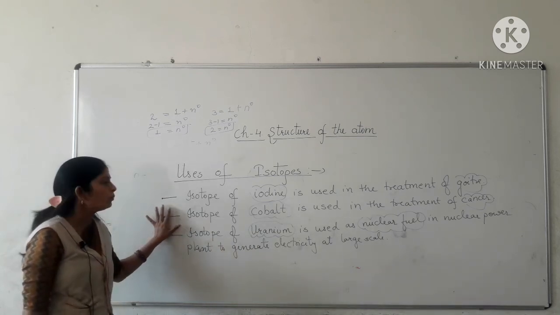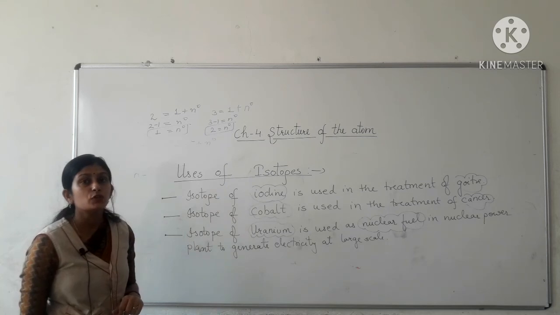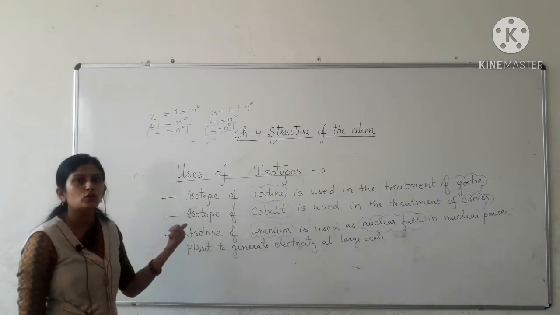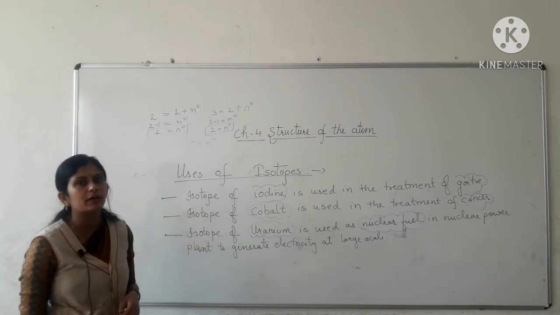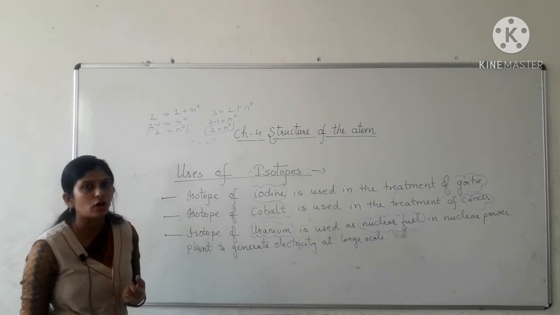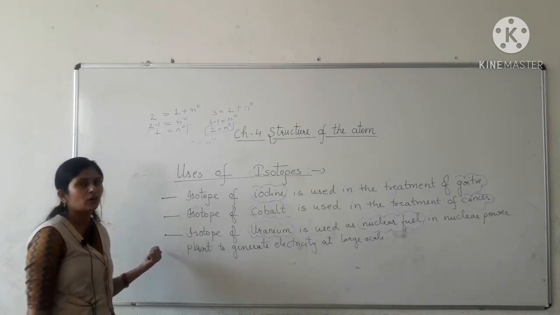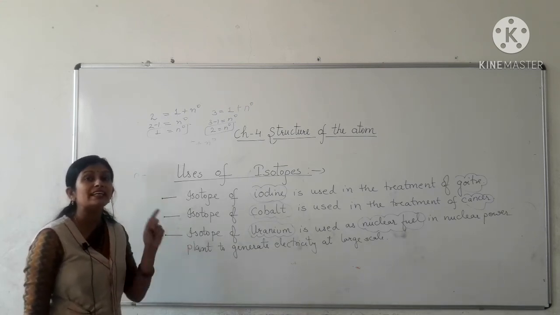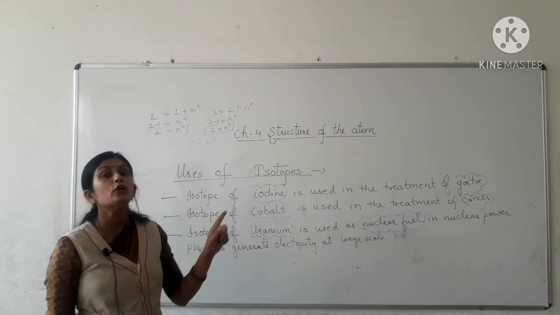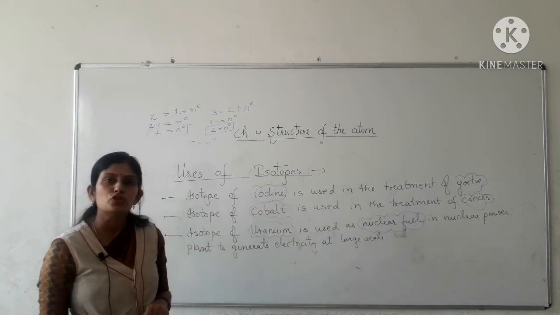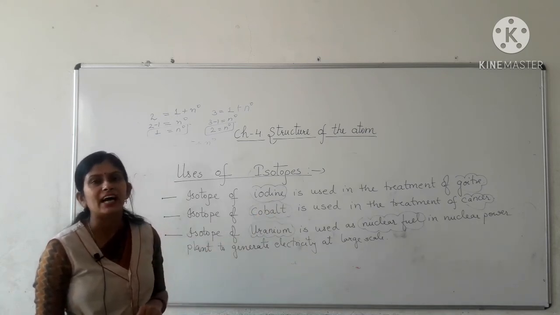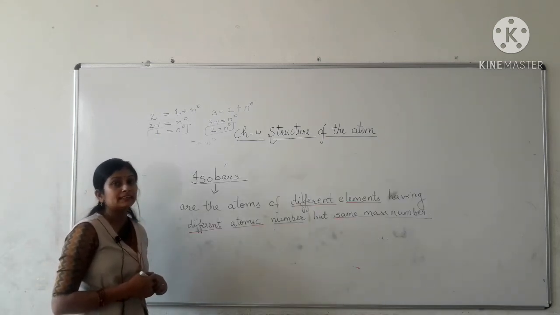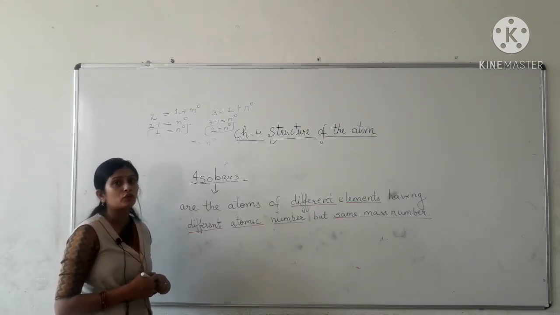Now, an isotope of cobalt is used in the treatment of a deadly disease called cancer. Last but not the least, an isotope of uranium is used as a nuclear fuel in nuclear power plants to generate electricity at large scale.